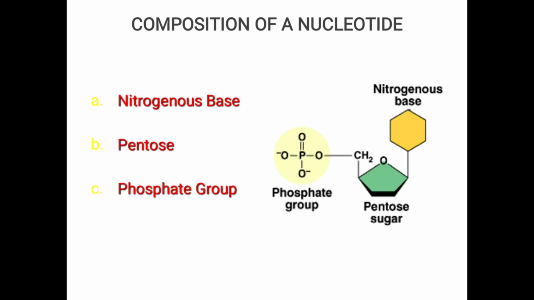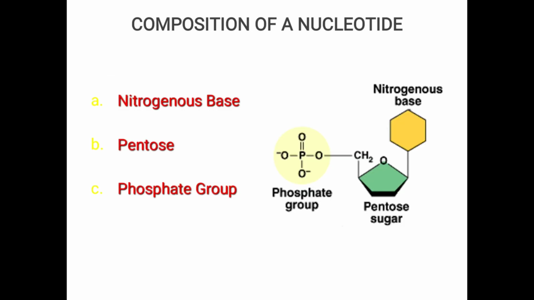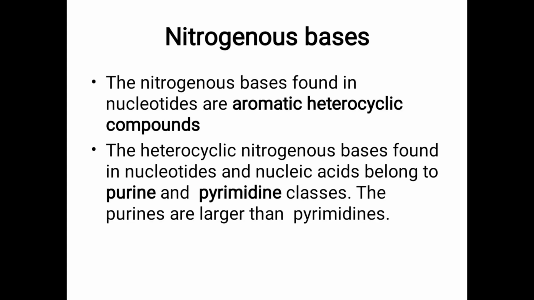So composition of nucleotide, I told already: nitrogen base, pentose and phosphate. Again, here the structure you need not write, you can just write that nucleotide contains nitrogenous base, pentose and phosphate group. Okay, that is enough for the notes. So nitrogenous bases present in nucleotide are aromatic heterocyclic compounds.